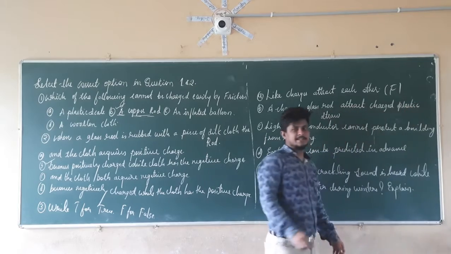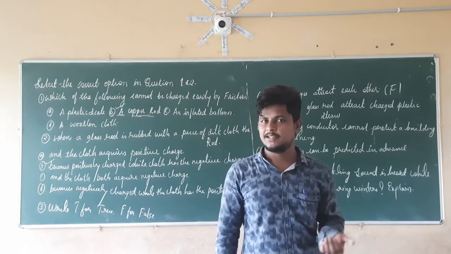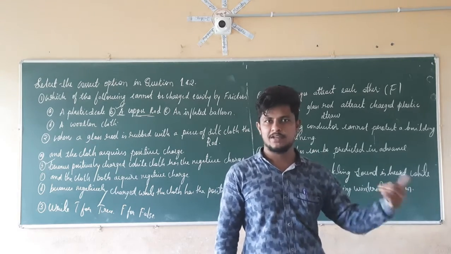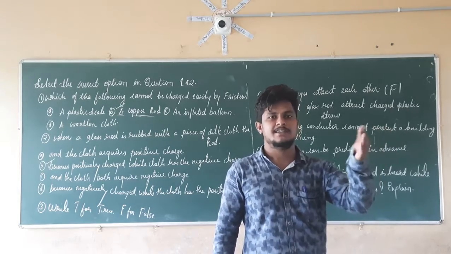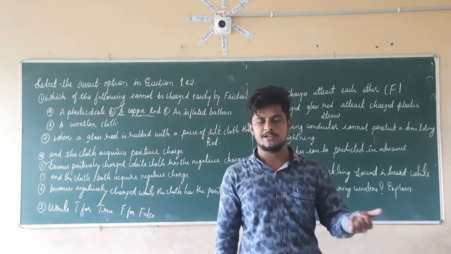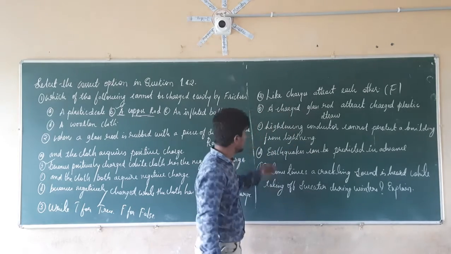We know that like charges are going to repel each other, whereas unlike charges are going to attract each other. So positive charges repel each other, negative charges repel each other, and positive and negative charges attract each other. So the first statement is completely false.